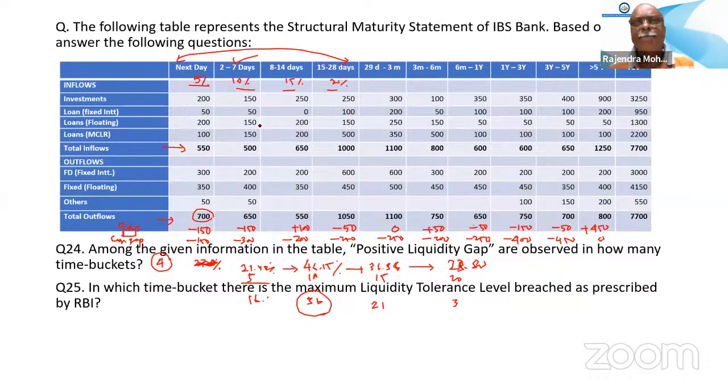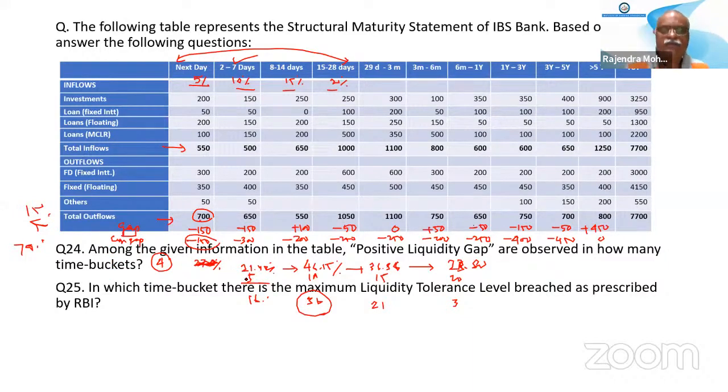Sir, how did you get the 21.42? See, what is the cumulative gap percentage of total outflow? Total outflow is 700, the gap is 150. So 150 divided by 700 into 100. Are you getting 21.42 or not?